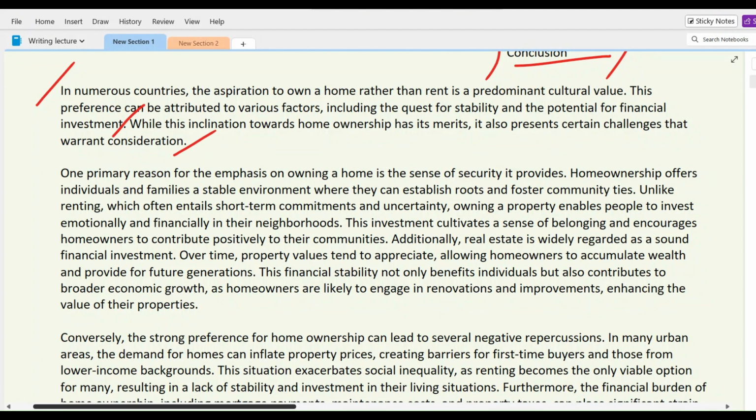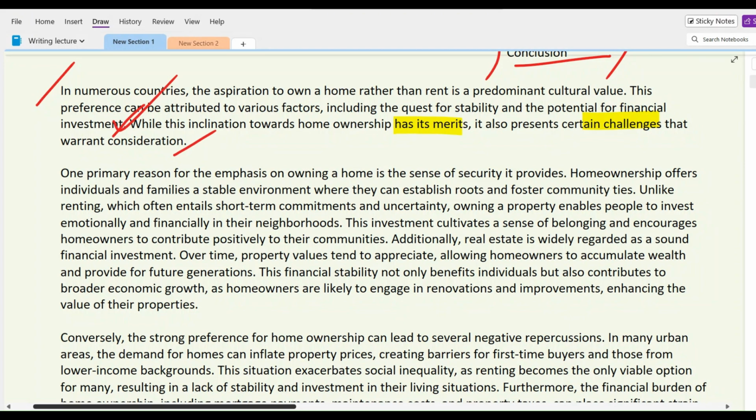In this case, we need to show some indication of what we're going to write in our body paragraphs. In other words, we need to provide a clear commitment or guideline of what I'm going to write in my two body paragraphs. So here it goes. While this inclination towards home ownership has its merit, it also presents certain challenges that warrant consideration. So the two important things would be discussed in here. One is the merits it has, and another one is the challenges it has. It means the negative situation, the negative perspectives of owning a home.